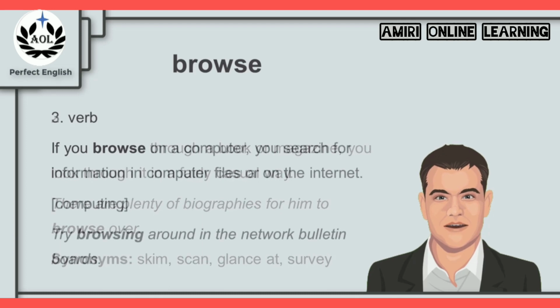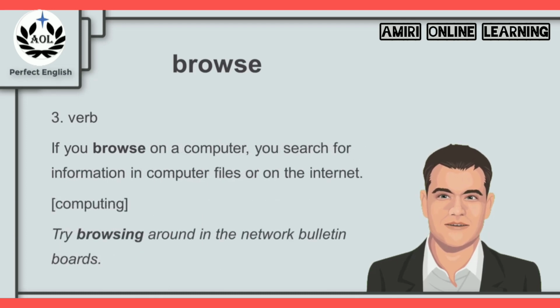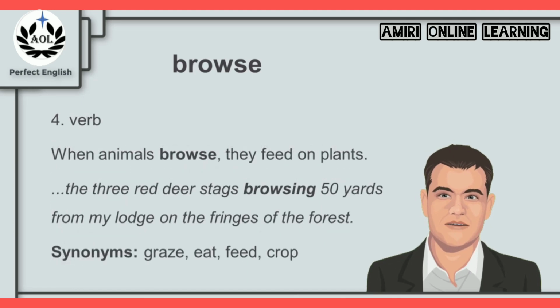And browse can also be used in a different context that has to do with computing. If you browse on a computer, you search for information in computer files or on the internet. For example, try browsing around in the network bulletin boards. And there's more to browse. When animals browse, they feed on plants. For example, the 3 red deer stags browsing 50 yards from my lodge on the fringes of the forest. And synonyms for browse in this context are the words graze, eat, feed, or crop.